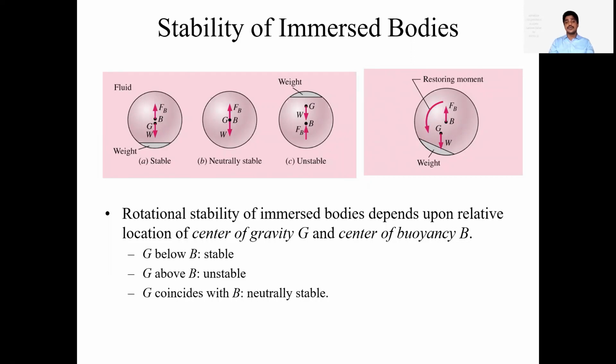For that discussion, what we will do is categorize the stability into two types. Stability with the floating bodies is one, and stability with the immersed bodies is the other one. Stability with the floating bodies is the one case, that means partially immersed bodies. And the other case is stability with the completely immersed, that is suspended bodies. So let us see the first case.